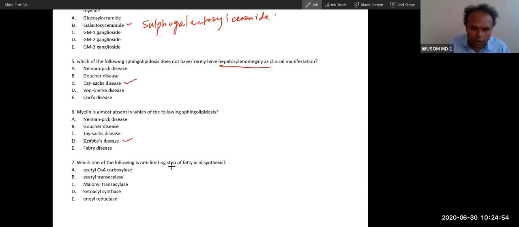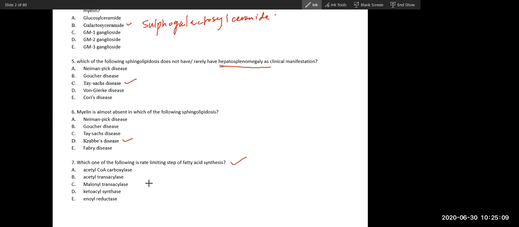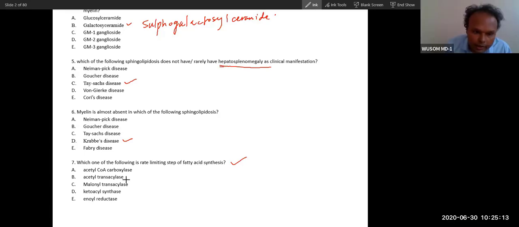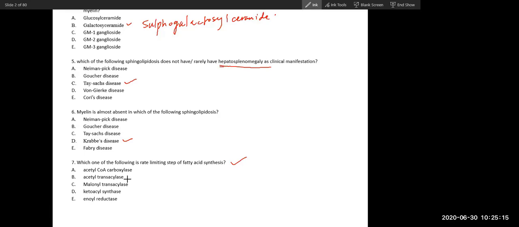So which of the following is the rate limiting step of fatty acid synthesis? You know this. A very important question. Acetyl CoA carboxylase. What is the answer? A. A is the answer.